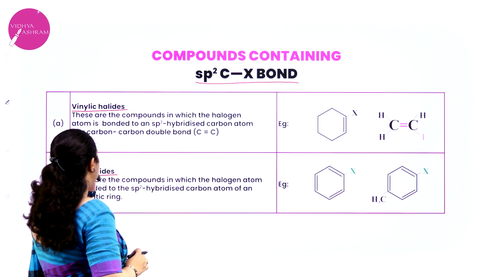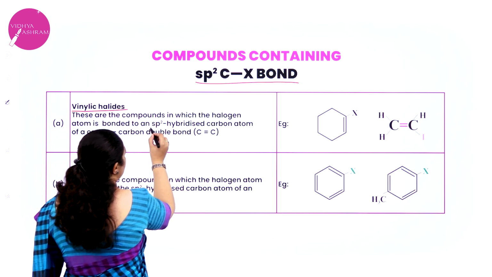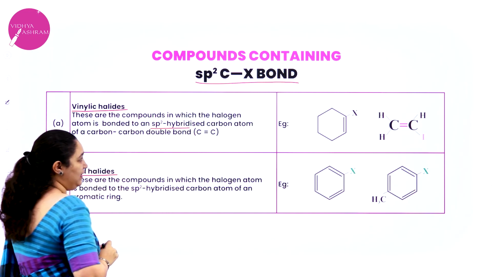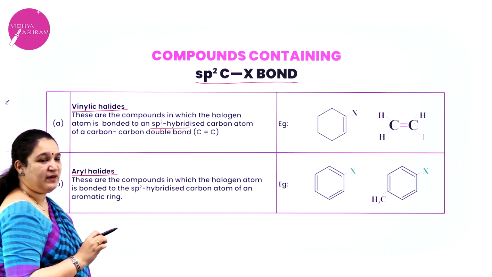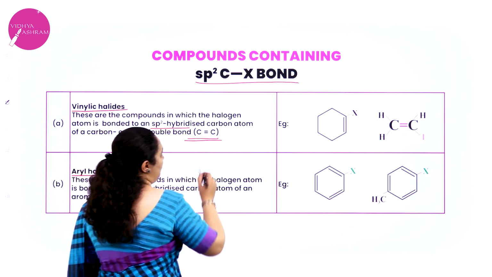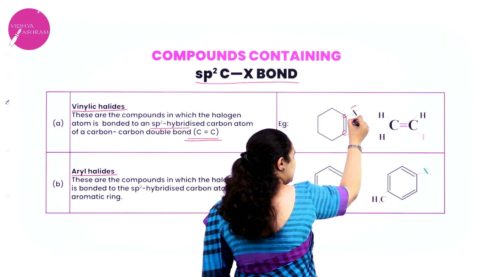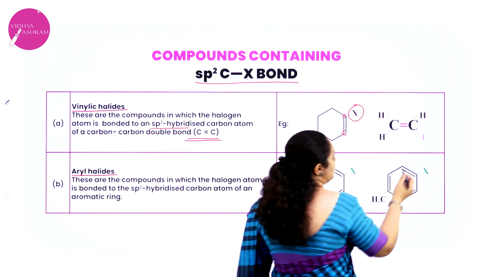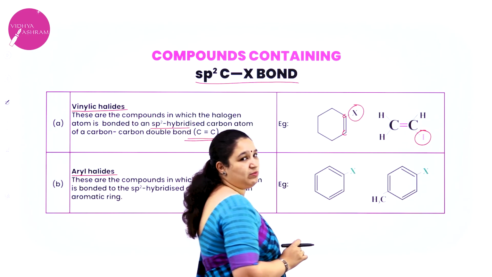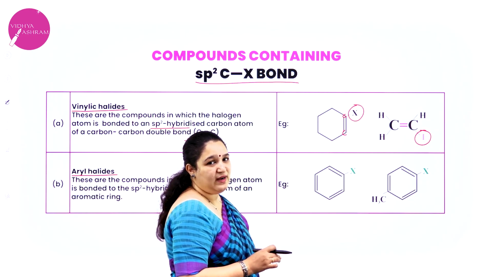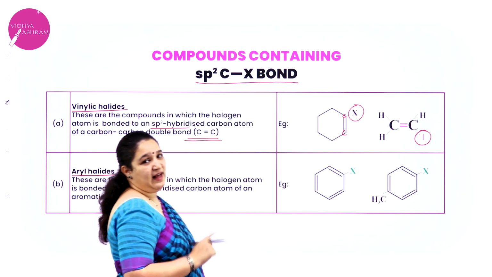First one we will see is vinylic halide. These are compounds in which the halogen is attached directly to an sp2 hybridized carbon atom. When is a carbon atom sp2 hybridized? When it is involved in a double bond. So here you can see the carbon atom which has the double bond itself has the halogen. Here you can see the halogen iodine is attached to a carbon atom which is involved in a double bond. Such compounds are called vinylic halides.